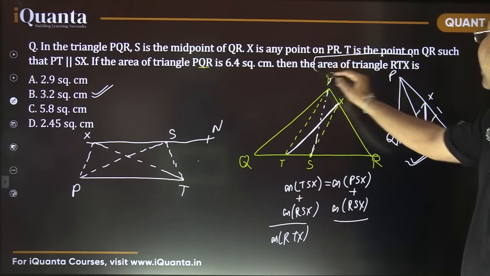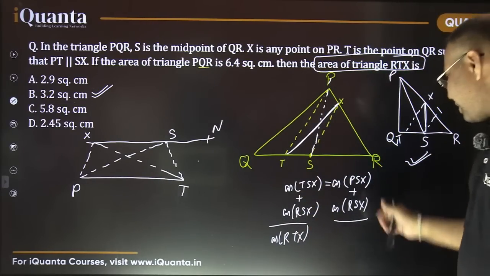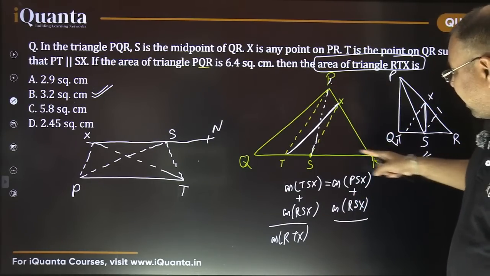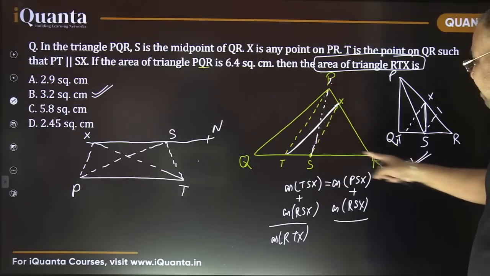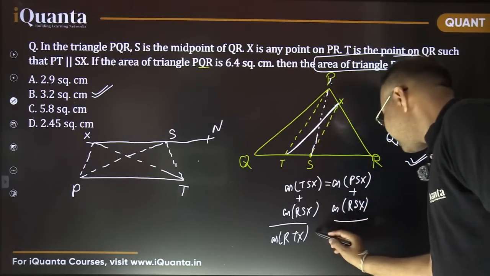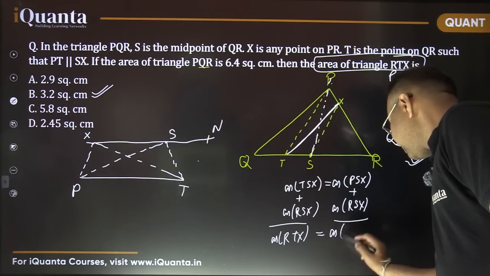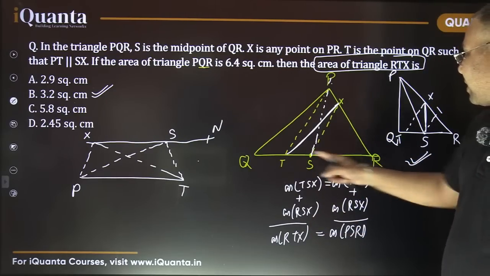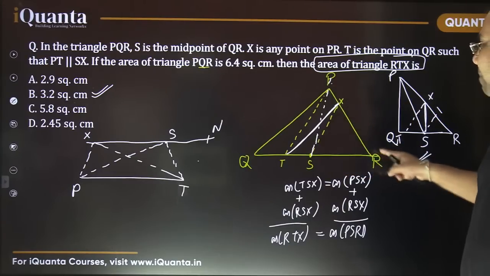Area of triangle RTX comes out to be PSX plus RSX, that means triangle PSR. So the required area of RTX is nothing but the area of triangle PSR.